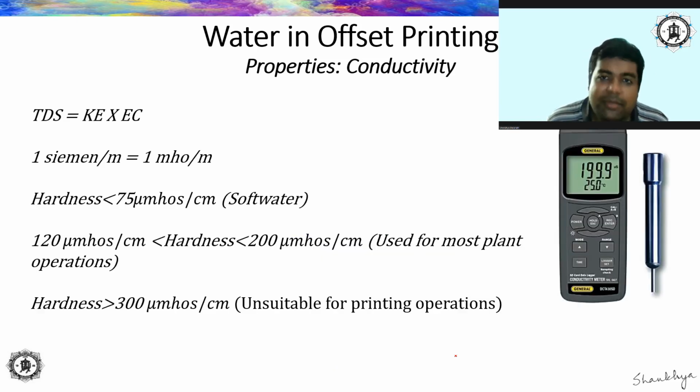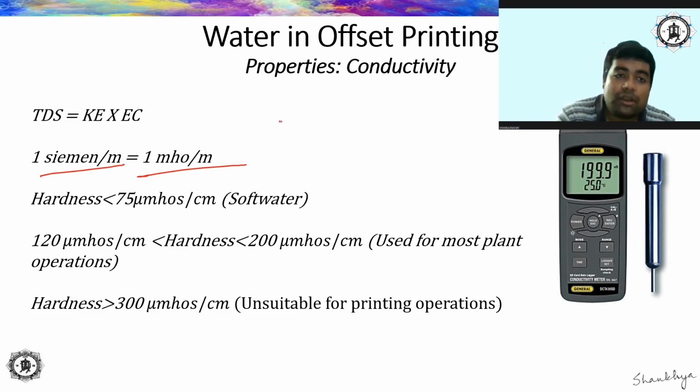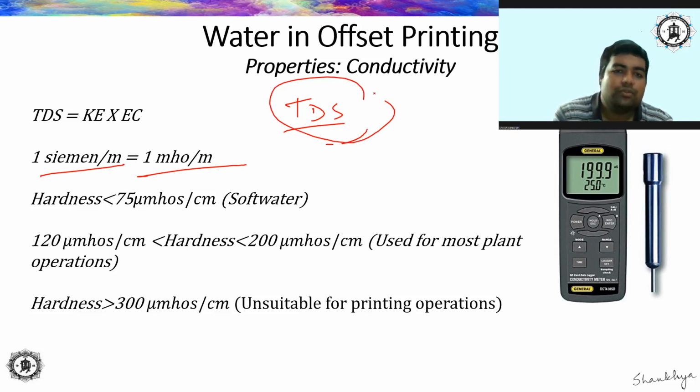Okay, now coming back to our original topic, which is the conductivity of water. Now, as I already told you, it may be either moles per meter or Siemens per meter, right? The unit. Now, as I already told you, the TDS is the total amount of dissolved solid in the water that is present. We have instruments to measure conductivity. We have instruments to measure TDS in our lab. We'll do all these experiments. There you will see that we have multiple samples of water. We have tap water, we have distilled water, some other water samples also.